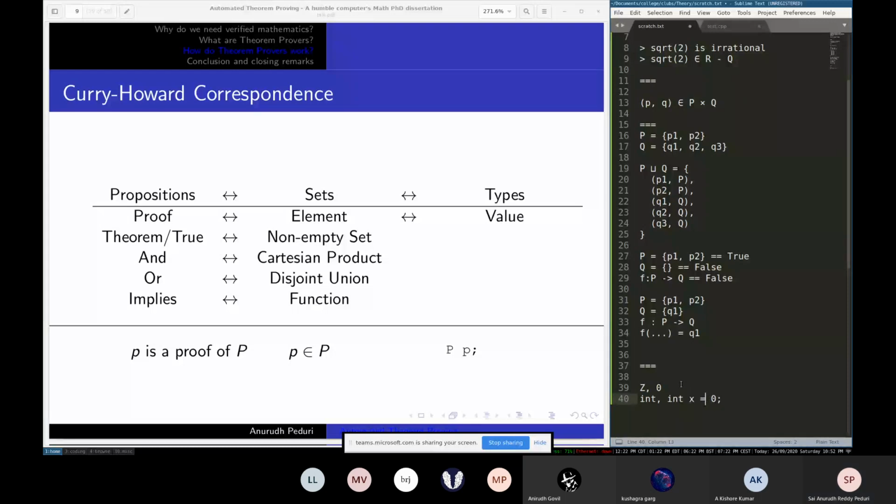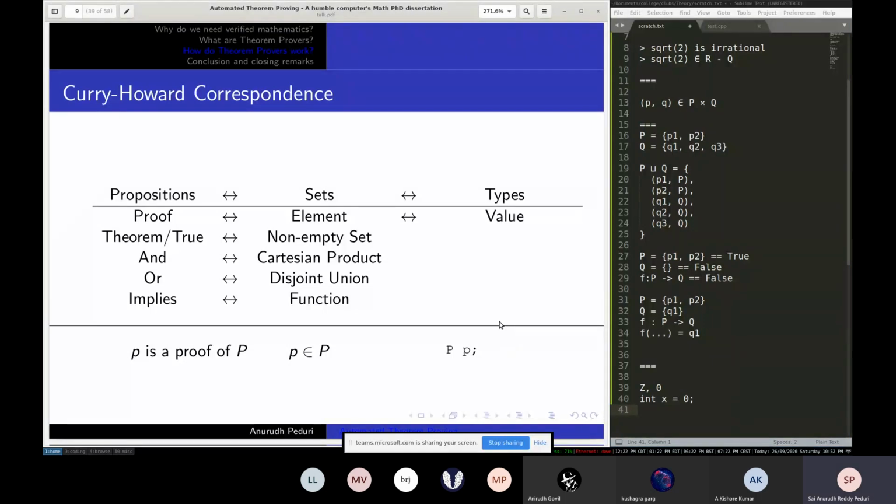So x is a variable, which is just a placeholder, but 0 is the value of type int. So we already have a well-established equivalence between what a set is and what a type is, and elements are basically just values.